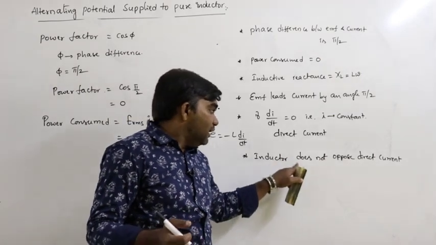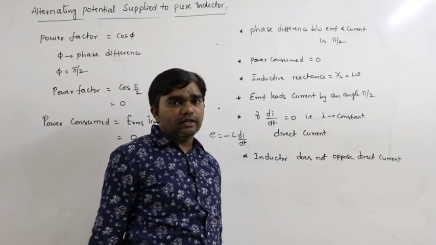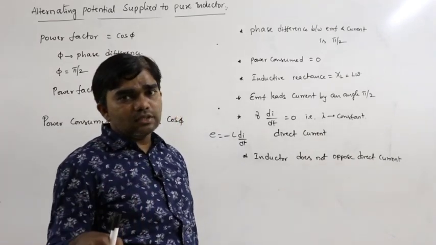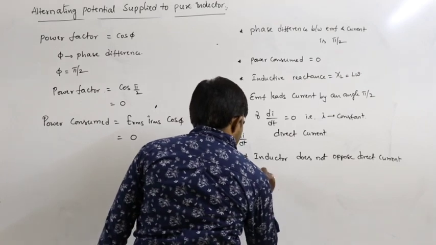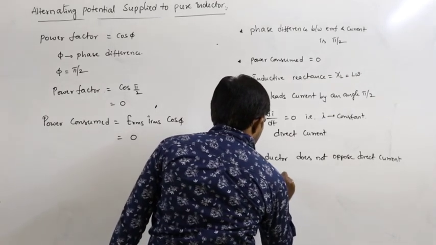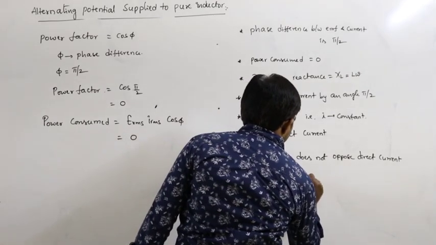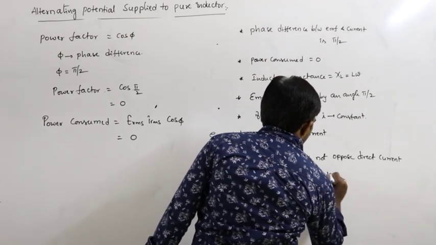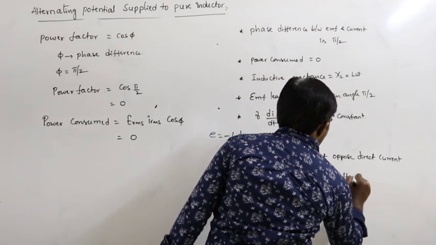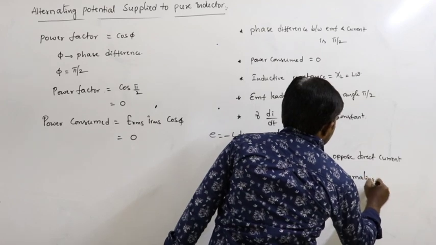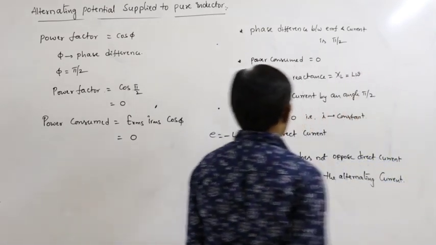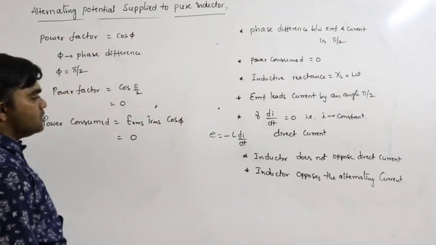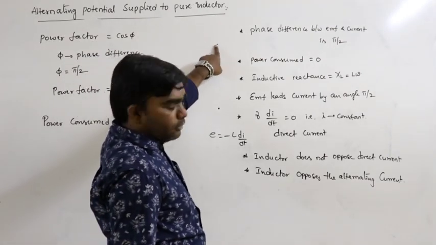So that's why the inductor does not oppose the direct current, but the inductor opposes the alternating current. So these are the points you have to remember according to this.